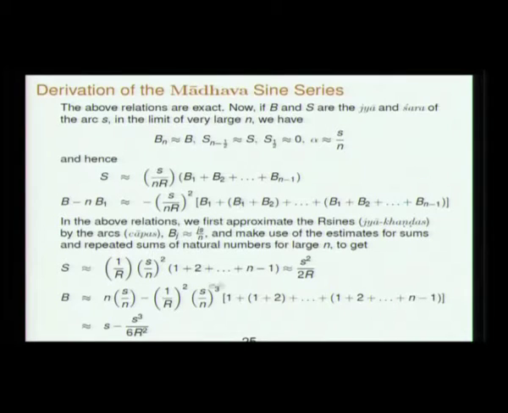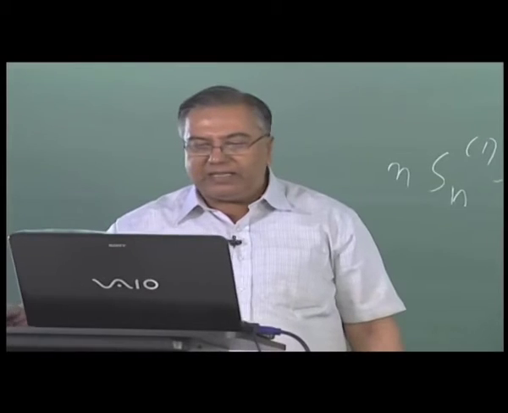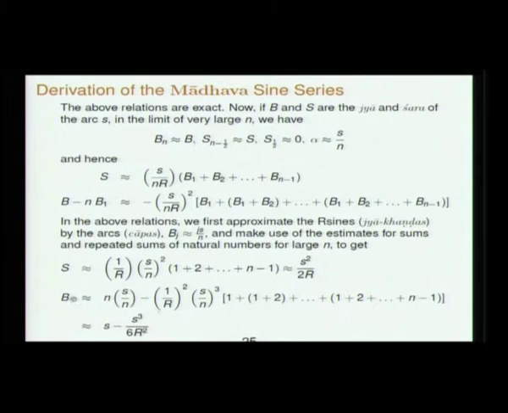So we put this in these two equations, we get summation of numbers and summation of numbers, and our Varga Sankalita and the Sankalita estimates will come in handy. We put those, so 1 plus 2 plus etc. n minus 1, that goes like n squared by 2, 1 plus 2 into 1 plus 2 etc. n minus 1, that also goes like n cube by 6. So we put those two, we get Shara goes like s squared by 2r, bhuja goes like s minus s cube by 6r squared. You are already seeing the pattern, you have generated the first term in the sine series and the versine series. Now what do we do?